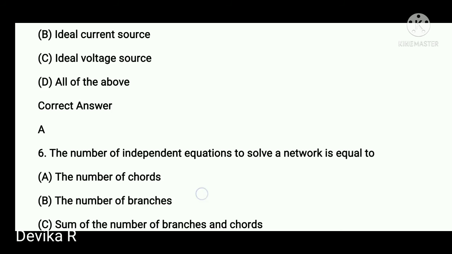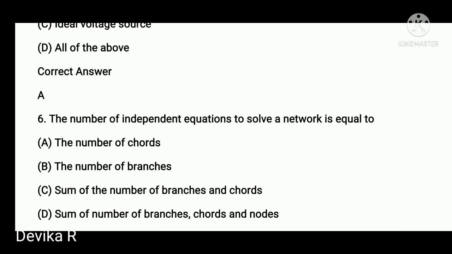Okay. The next question: the number of independent equations to solve a network is equal to. So we form equations in KVL. In the mesh current method, we form an independent equation for each loop. So we have to select the KVL equations.